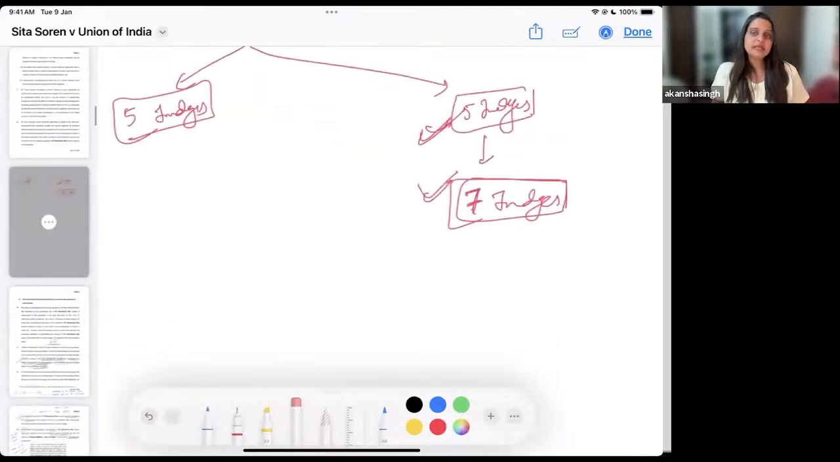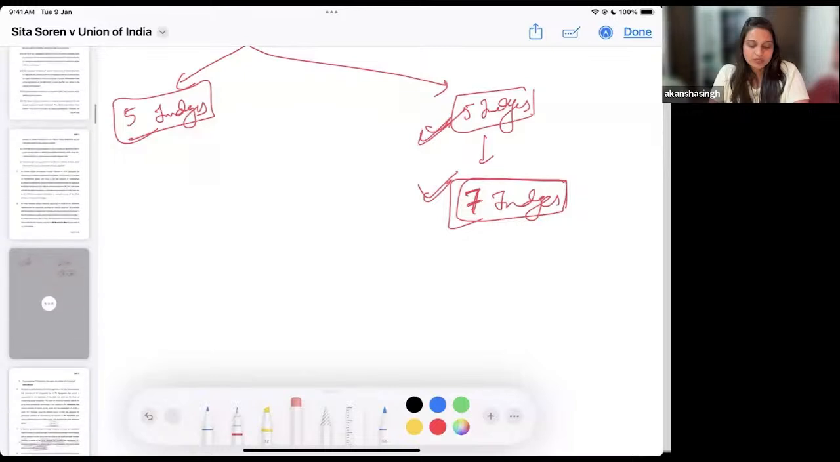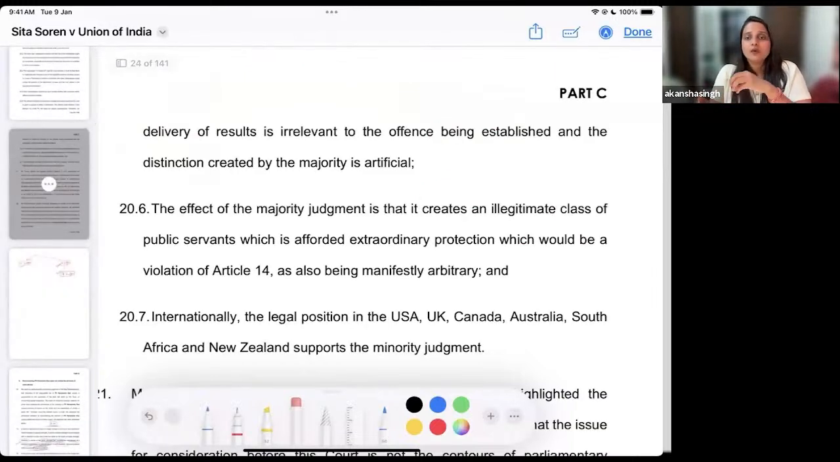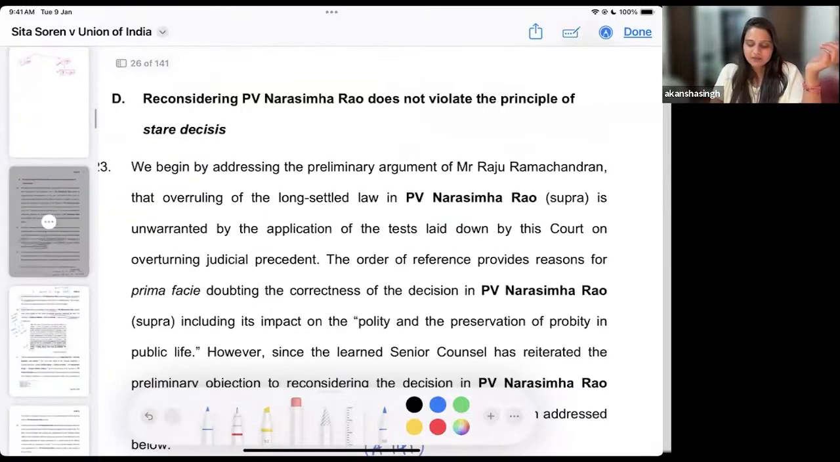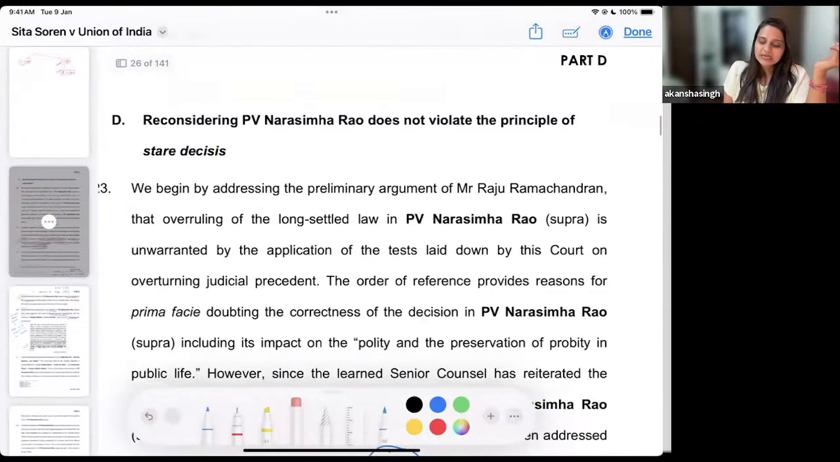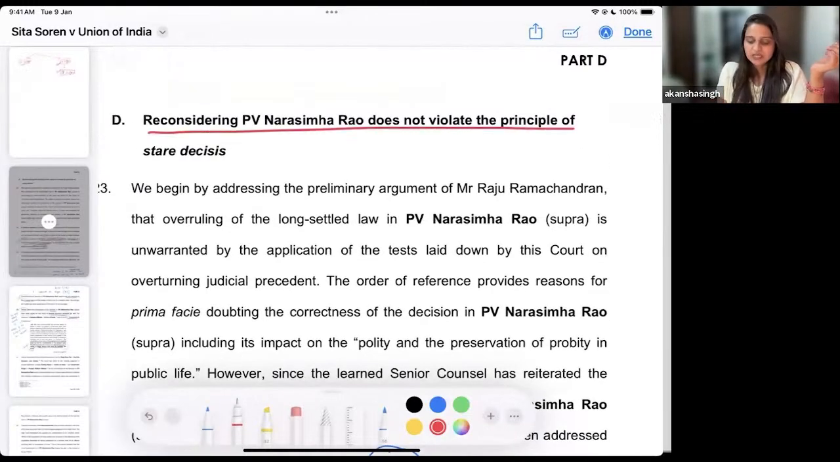It tells us how judgments have to be followed, and how judgments have to be seen in future by all the subordinate courts. Now, the question here was: if we overturn the previous judgment of PV Narasimha Rao, will it violate, will it be against the fabric of stare decisis? The court has answered in the negative, and says that reconsidering the previous judgment does not violate the principle of stare decisis.